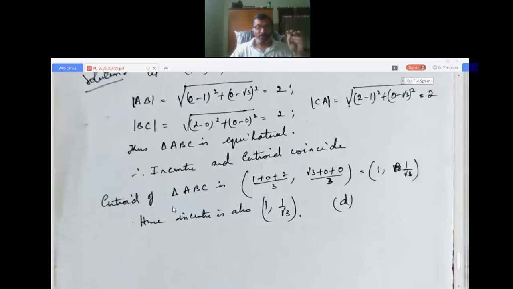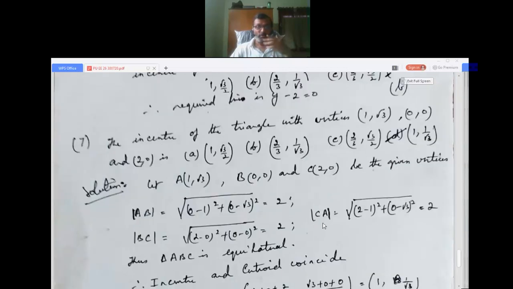So the centroid of triangle ABC will be (1 plus 0 plus 2) by 3, (root 3 plus 0 plus 0) by 3. So it will be (1, 1 by root 3). So this will be the centroid as well as the incenter because it is an equilateral triangle. So the incenter will be (1, 1 by root 3). That is, I think, the fourth option.